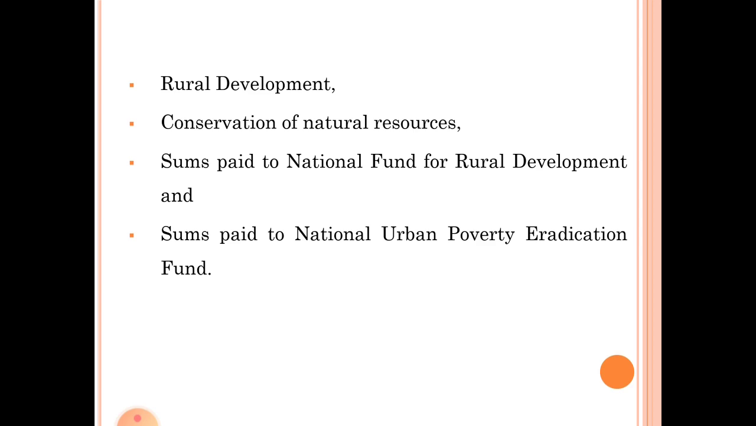Here 100% deduction is allowable on these items, and here persons other than those with business or professional profits or gains can claim deduction under this section if they made donations for these purposes. So, this is about deduction under section 80 GGA, donations for scientific research or rural development.